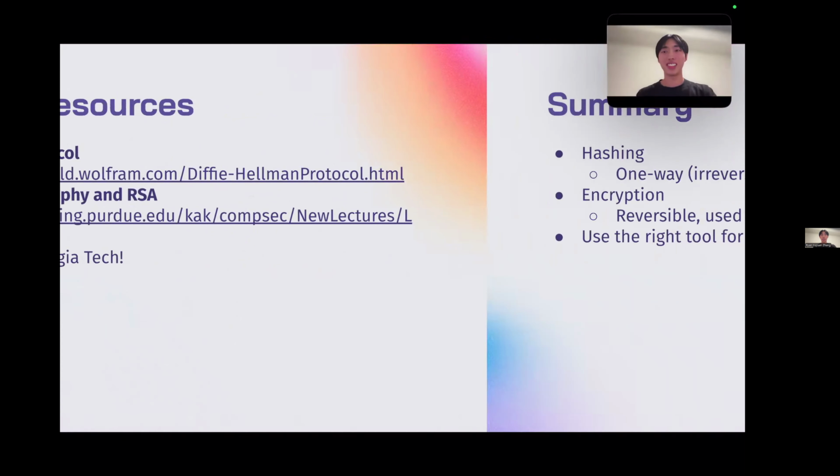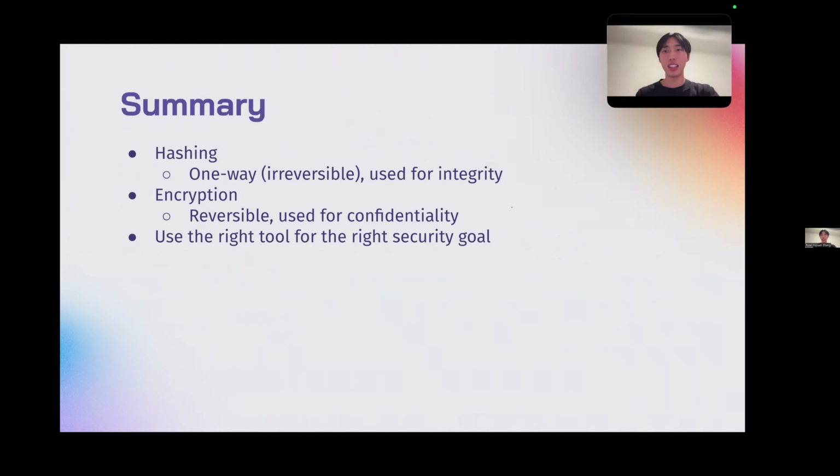And here's the summary. Again, hashing is one way, meaning it's very hard to reverse, so it's irreversible, and it's used for integrity and password storage. For encryption, it's reversible using these keys, and it's used for confidentiality and keeping a secret message hidden from eavesdroppers. And the biggest point to make is you want to use the right tool for the right security goal.